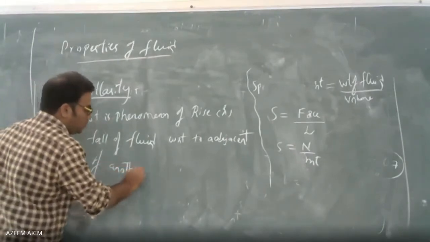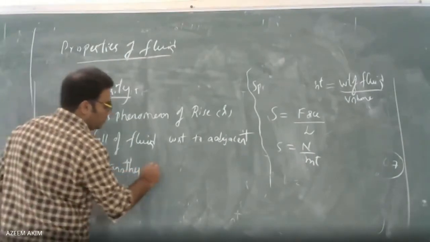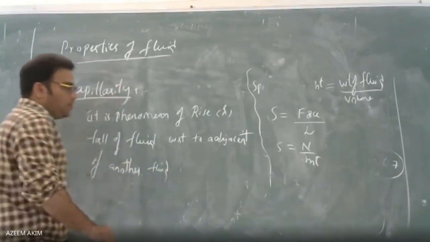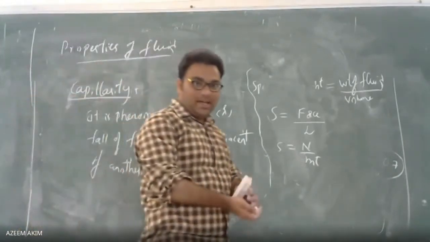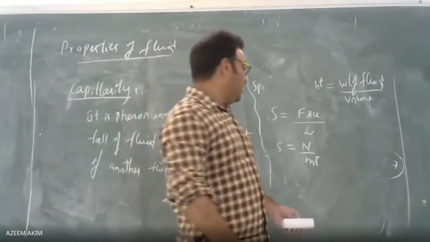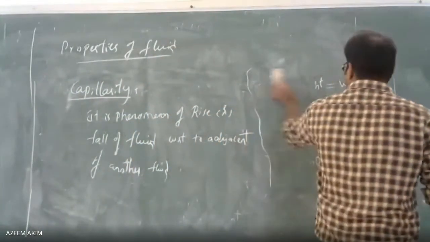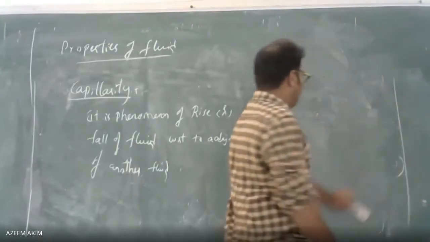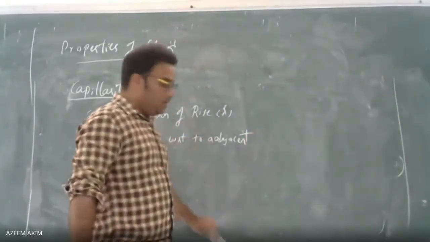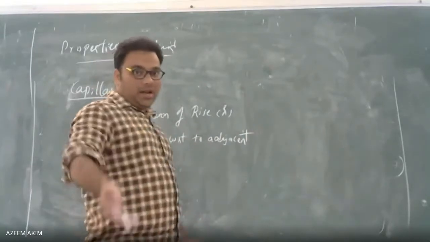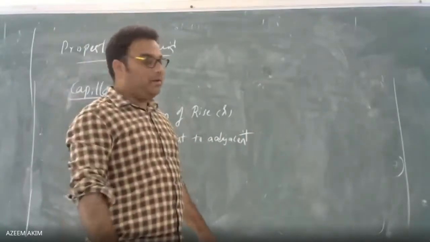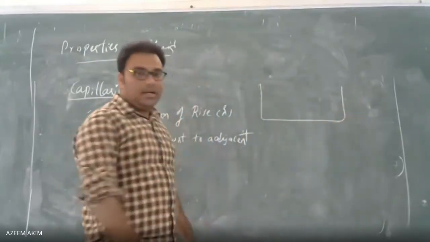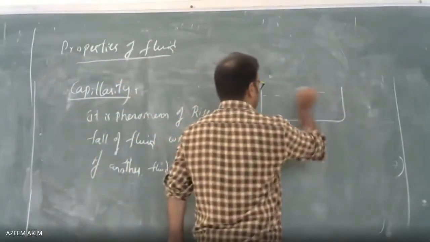To explain it, I have taken one small container along with a long vertical tube. It is a rise or fall of a fluid in a tube. Let us take a container filled with liquid.